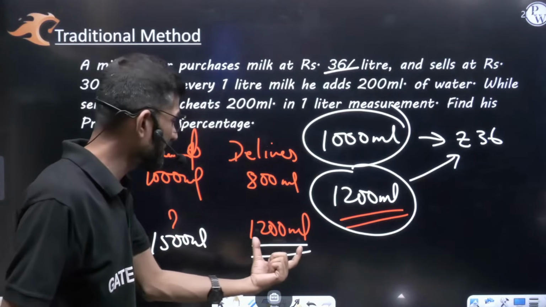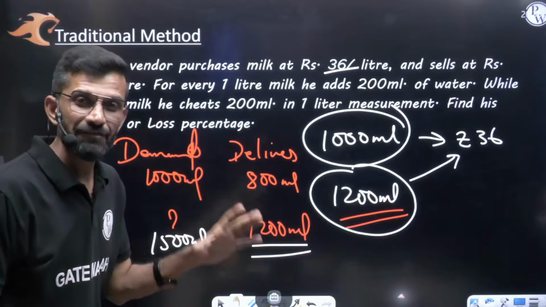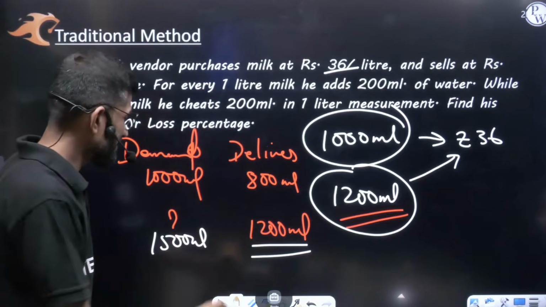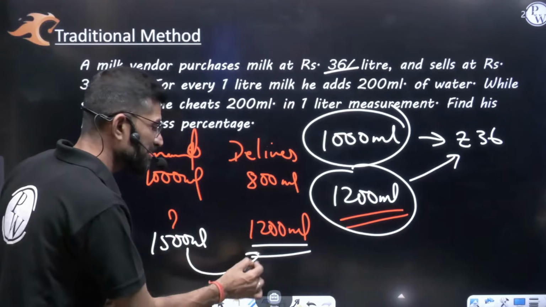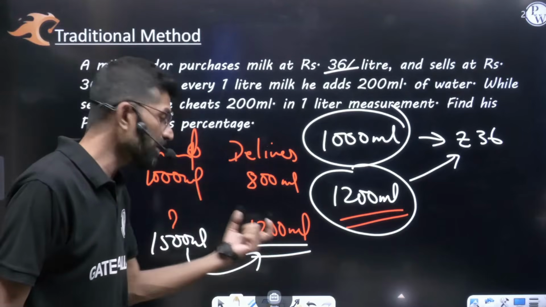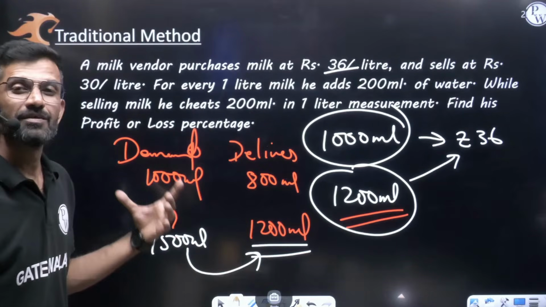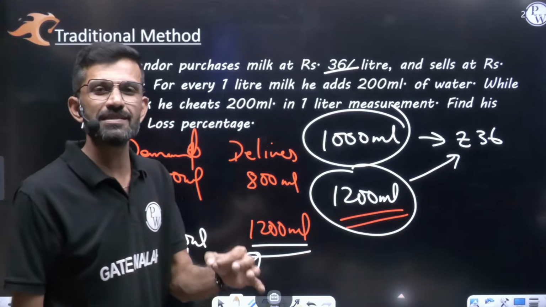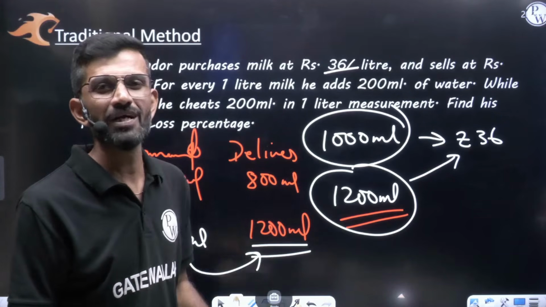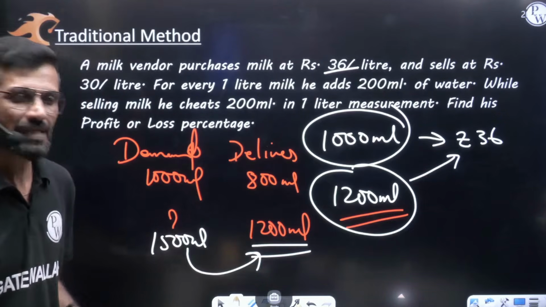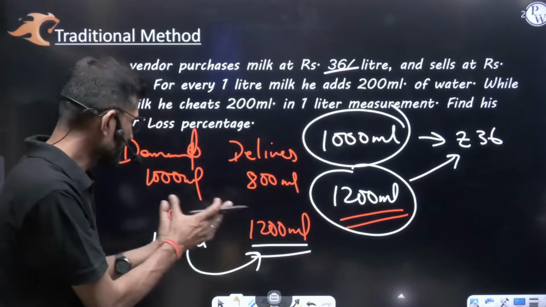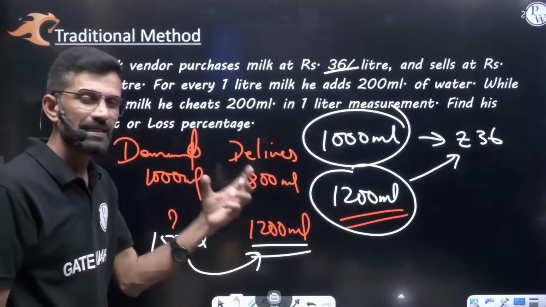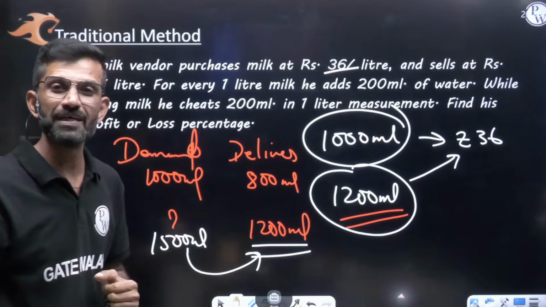He is cheating 300 and giving 1200. My dear friend, if you are confused that from 1500 I understood how 1200 came, but from 1200 how do you write 1500, don't worry. When we discuss the concept of chain rule, that will also be cleared. But here from this side it is clear to you. When the customer asks 1.5 liter, he will cheat 300 and give 1200 to the customer.